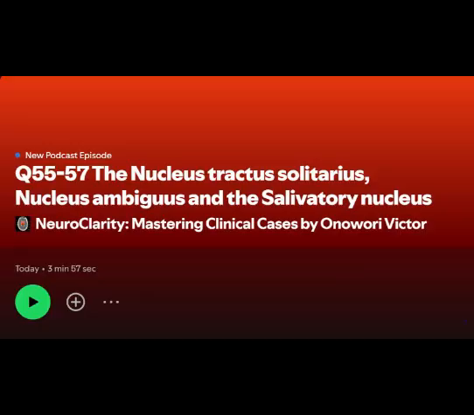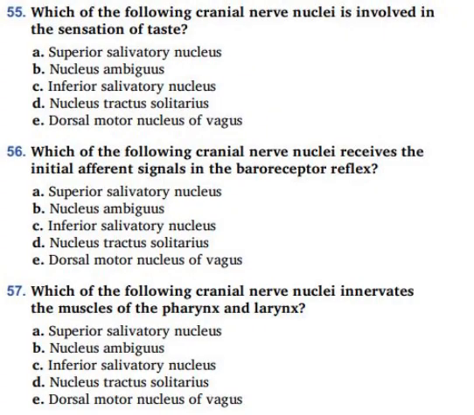So question 55, which of the following cranial nerve nuclei is involved in the sensation of taste? A, superior salivatory nucleus, B, nucleus ambiguus, C, the inferior salivatory nucleus, D, the nucleus tractus solitarius, and E, the dorsal motor nucleus of the vagus nerve.